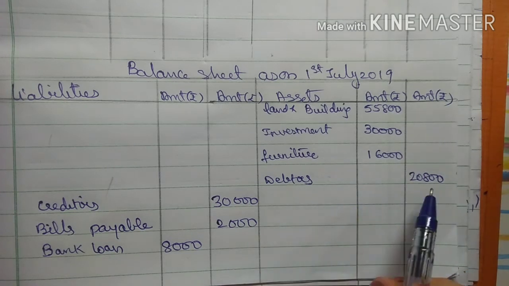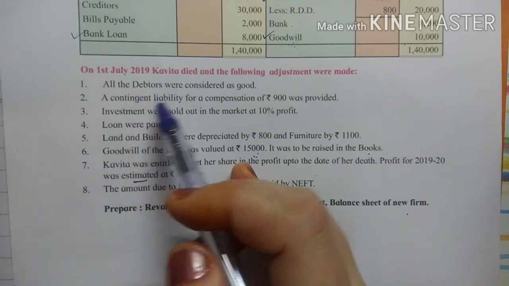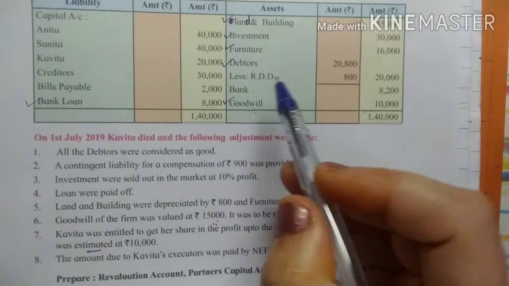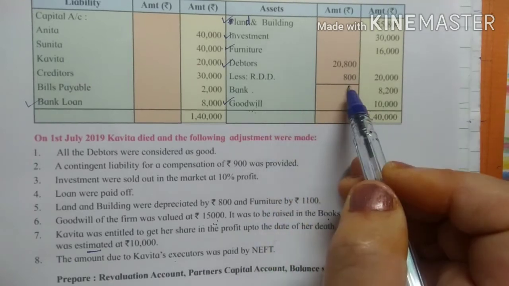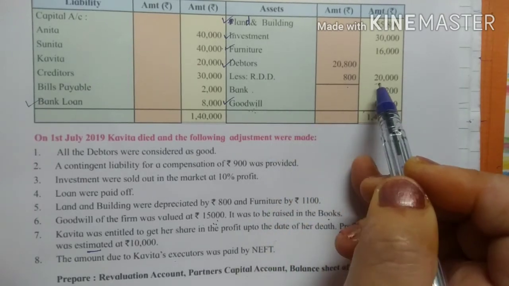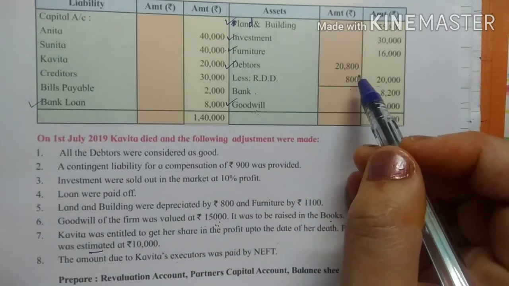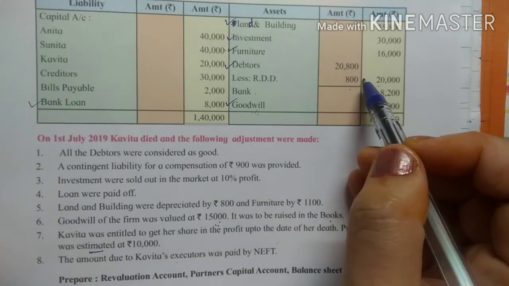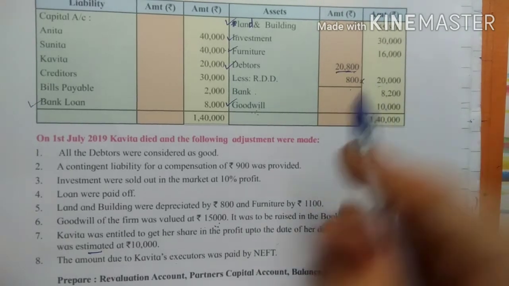For debtors, we have directly written in the outer column. Now see the first adjustment. All debtors are considered as good. Debtors in the inner column is 20,800 less RDD 800 and outer column 20,000. So when RDD is cancelled, right, all debtors are good means RDD is cancelled. So our debtors amount will become 20,800.